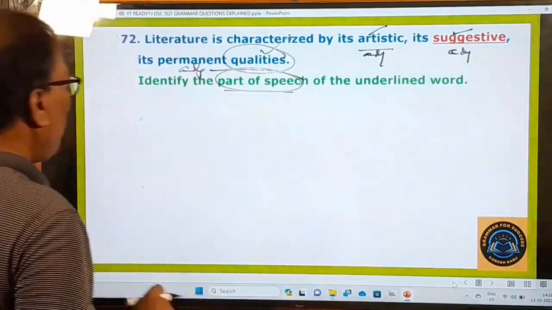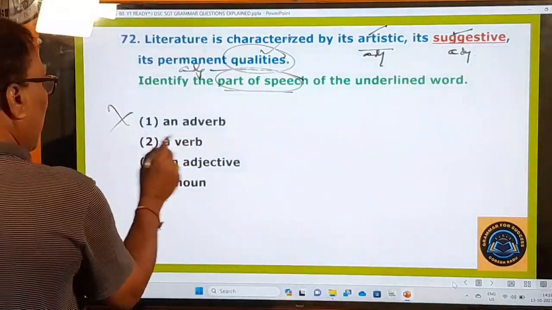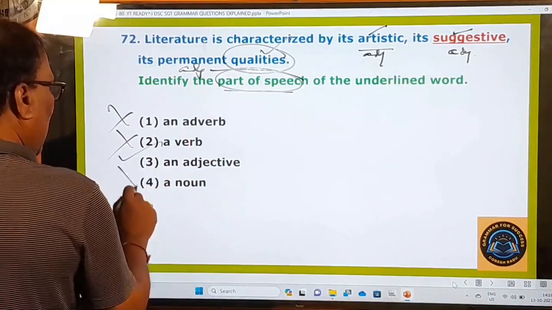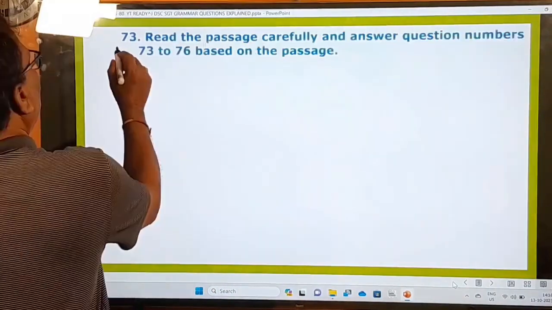Let us see the options. An adverb, wrong; a verb, wrong; an adjective, right; a noun, wrong. So only that one. Now the 73rd one.